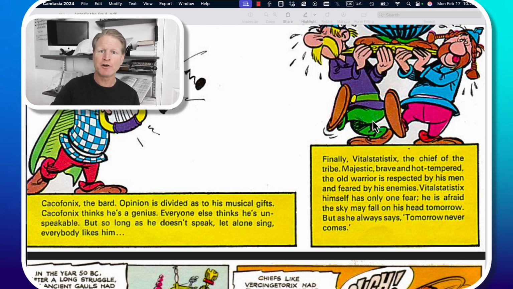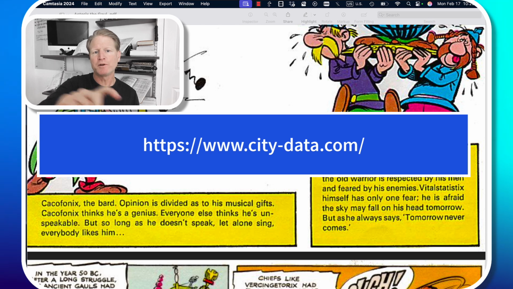In your town, there's probably a department of your village, your town, or your city that maintains the charts showing the statistics about your city and about your town. There's a site called citydata.com. I'll link it or post it here in the video. You can go there and you can read the vital statistics about your town.